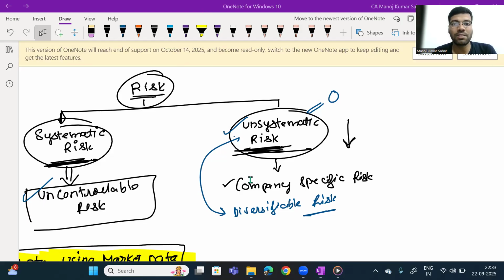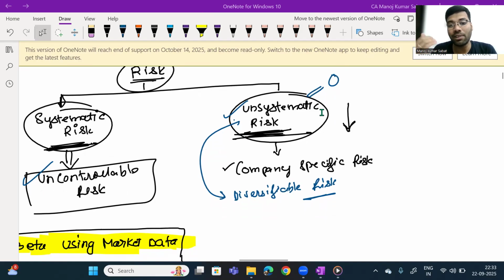Now, as an investor, if I want to reduce this unsystematic risk, the risk coming out of these types of factors, how can I reduce it? I will try to diversify my investments into more number of companies. The more I diversify, the more reduction in risk is possible. Now, can the risk become zero? The answer is no. Risk can never become zero. By all these investment strategies, I can only mitigate my risk. I can only reduce my risk to an acceptably low level, but I can never make my risk zero.